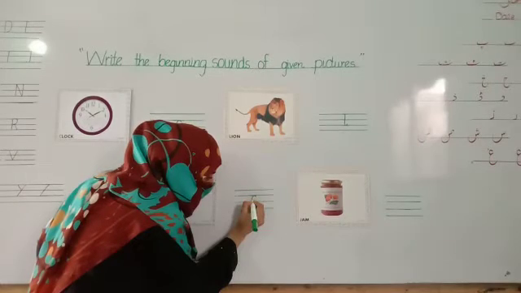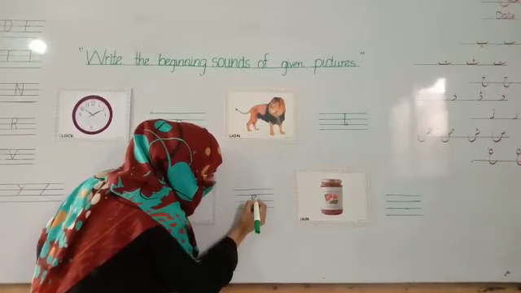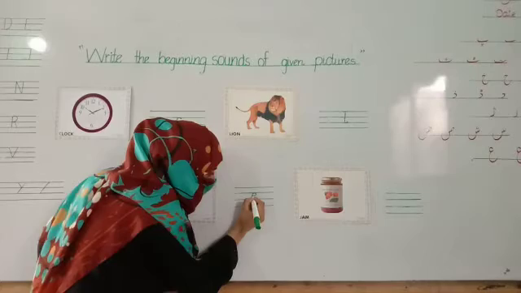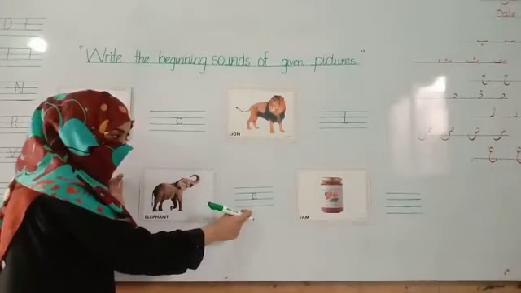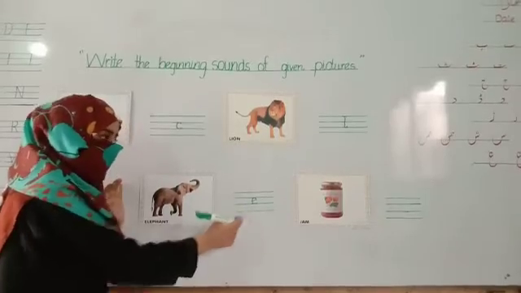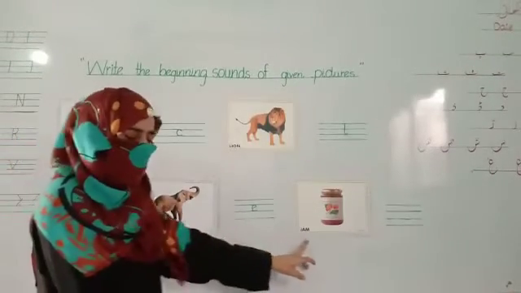Make a circle, semicircle, and make a line here. What is this? E elephant. Now we move to our next picture.